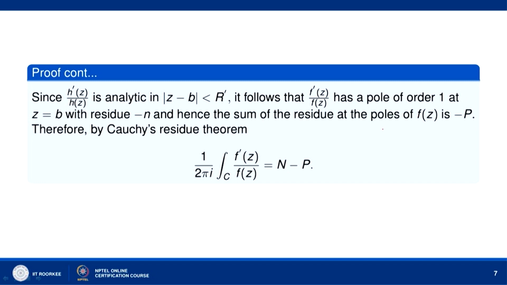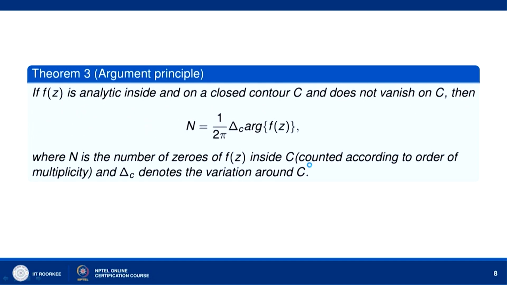So, the sum of the residues at the poles is minus p, and therefore, by Cauchy residue theorem, 1 over 2 pi I integral over C f prime z over f z is the sum of the residues at the poles of f prime z over f z inside C. Okay. So this is equal to n minus p. This proves the theorem. So let us now go to the argument principle, which depends on this previous theorem.